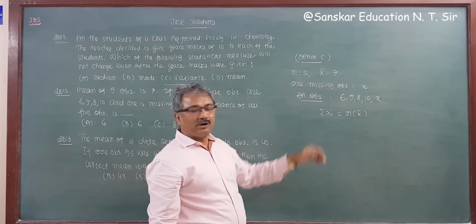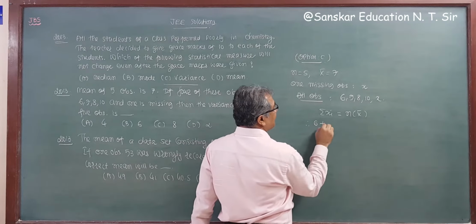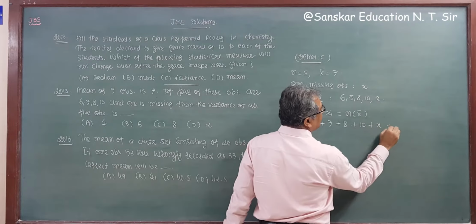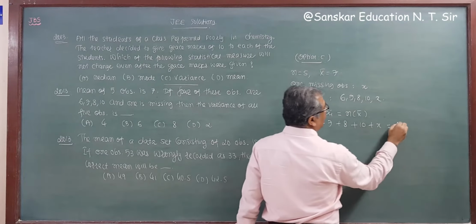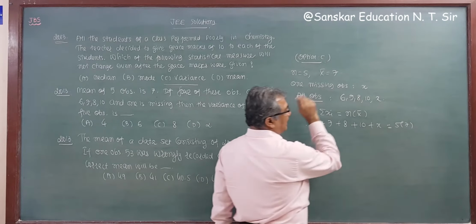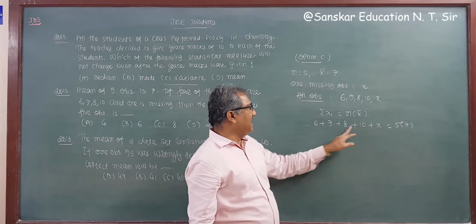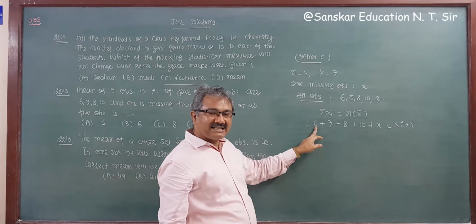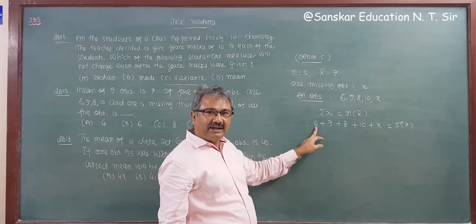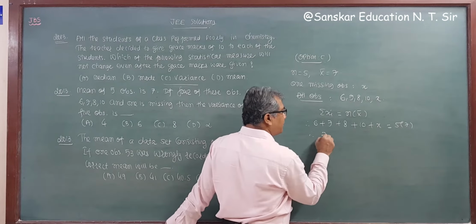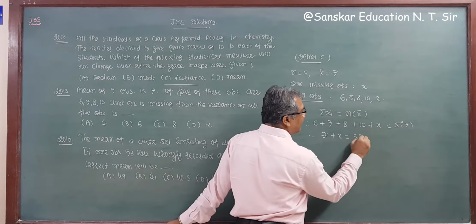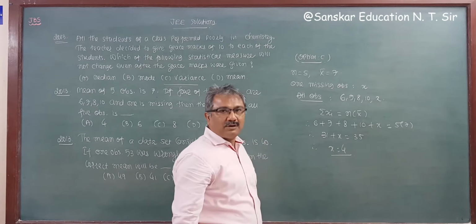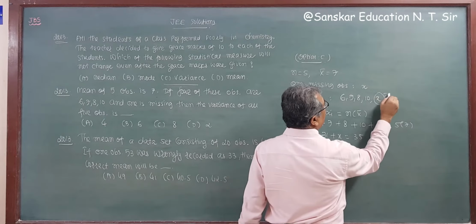Sigma xi means the sum of all observations, that is 6 plus 7 plus 8 plus 10 plus x is equal to n times x bar, where n is 5 and x bar is 7. So this is 18 plus 7, 25 plus 6, that is 31. So 31 plus x is equal to 35. So this implies x will be 4.